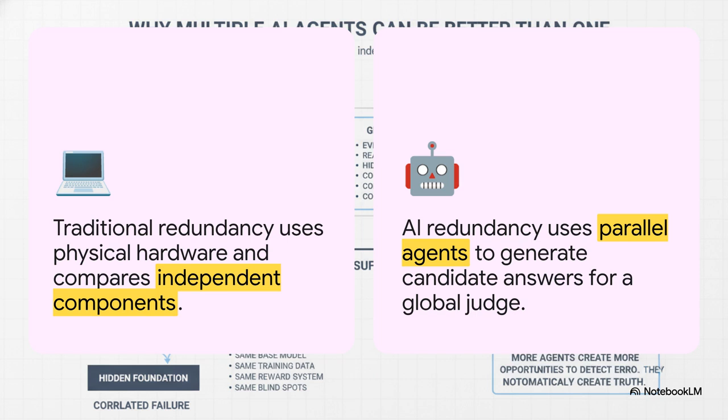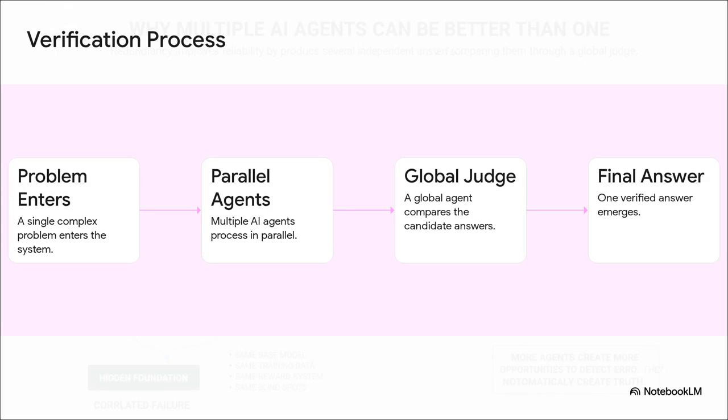Instead of betting everything on a single agent to solve a really complex problem, we deploy multiple agents in parallel. They all generate candidate answers and then hand them over to a global judge. Let's walk through how this actually builds into a globally judged final output. A single problem enters the system, and several different agents, we'll call them A, B, C, and D, get to work on it completely in parallel. They churn out multiple candidate answers. Then, our global agent steps in, compares all the options, and decides which one is the most accurate. Boom, one final verified answer emerges.